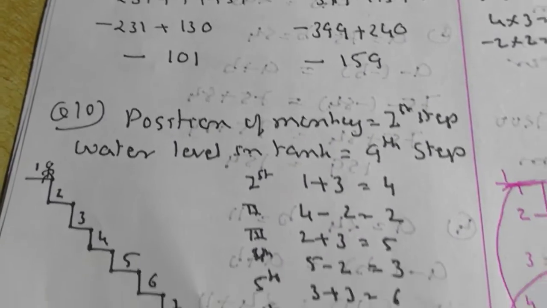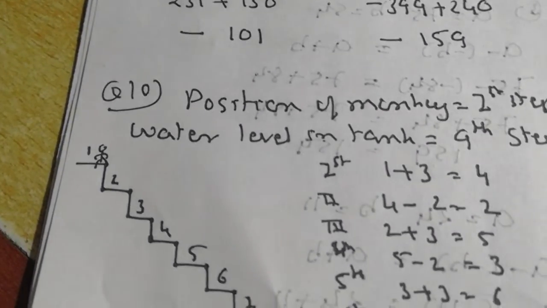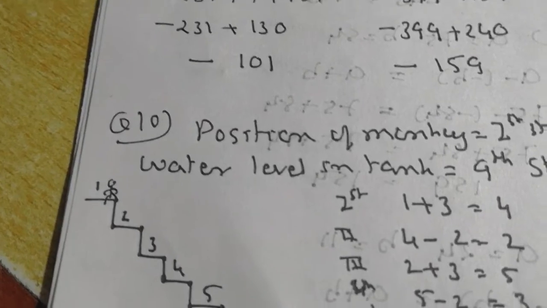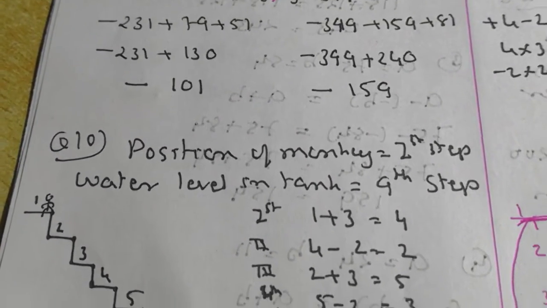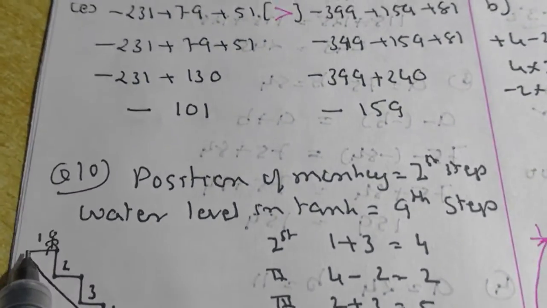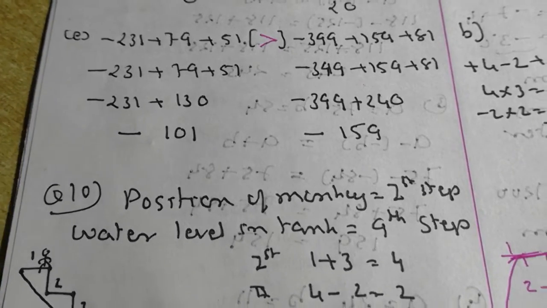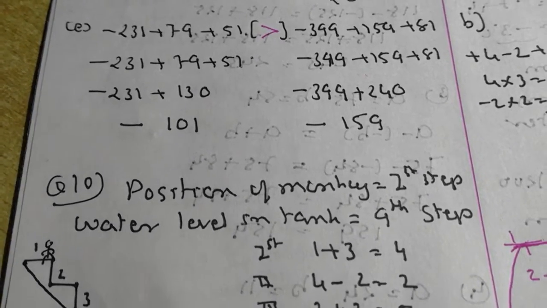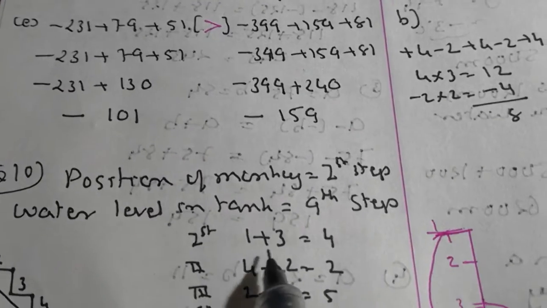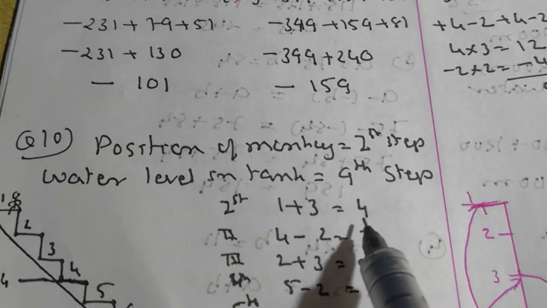That means he is going 3 steps down, so that is taken as plus, and then he comes 2 steps up. I am drawing a line to explain you. From here, he is taking 3 steps, that is 1 2 3. So he is reaching step 4. So I added 1 plus 3, that is 4. That was his first step.